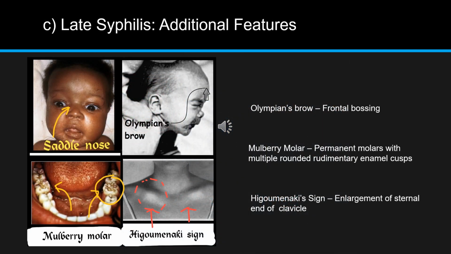Now let's see some additional features of late syphilis. Let's go one by one. In the first image you can see the depressed nasal bridge, and it is known as saddle nose. Again, it is not pathognomonic of syphilis, but it is seen in syphilis.